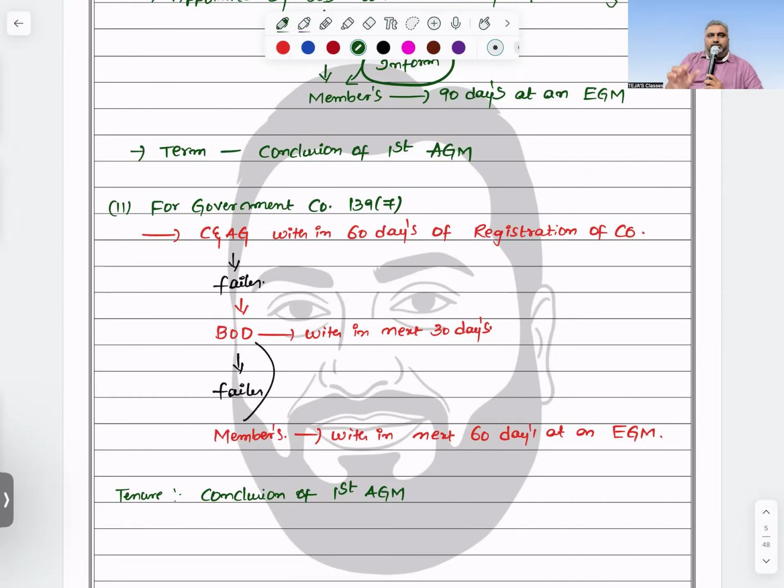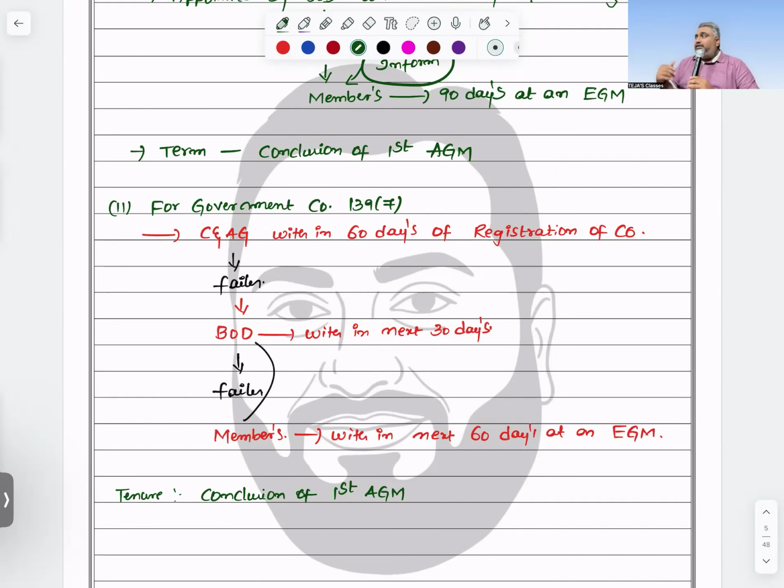Suppose the same question is asked as an MCQ: if C&AG fails to appoint the first auditor of a government company, within how many days will the board of directors appoint? First option, 30 days. We don't see the remaining options, 30 days, that's it. But the wording is next 30 days, which is important. Later options will give you next 30 days. In case the board of directors also fails, they need to inform the members, and within the next 60 days, by conducting an extraordinary general meeting, they will appoint the auditor.